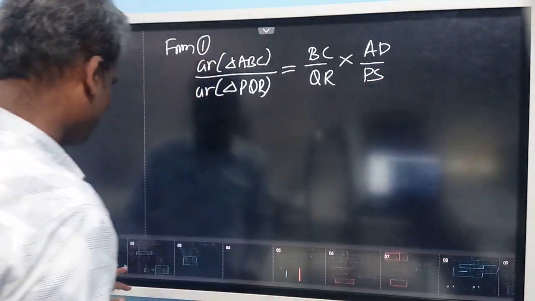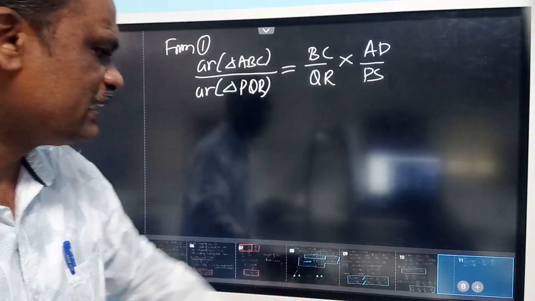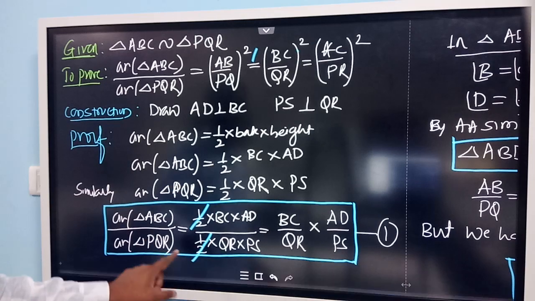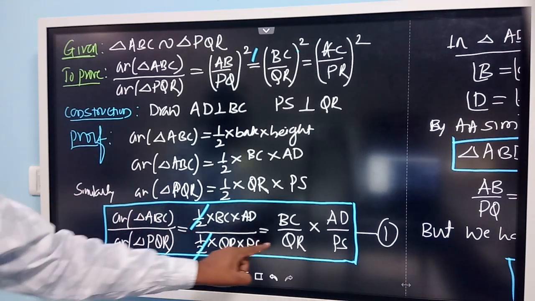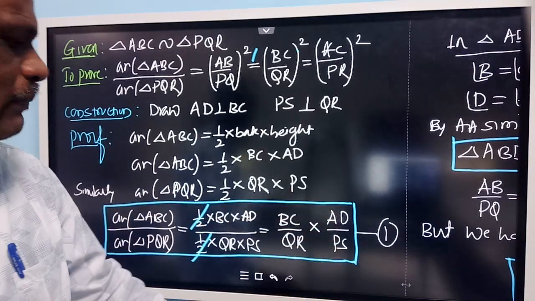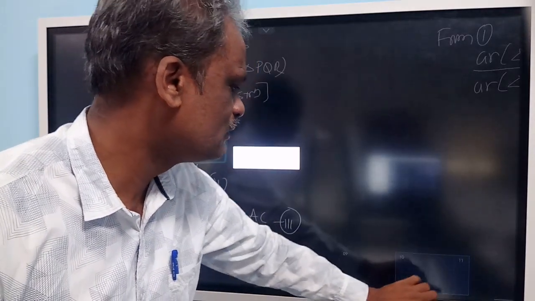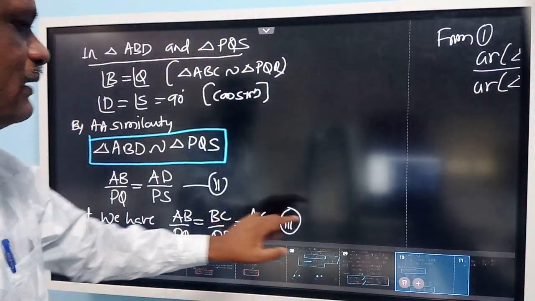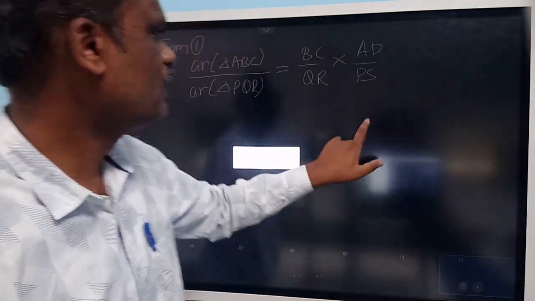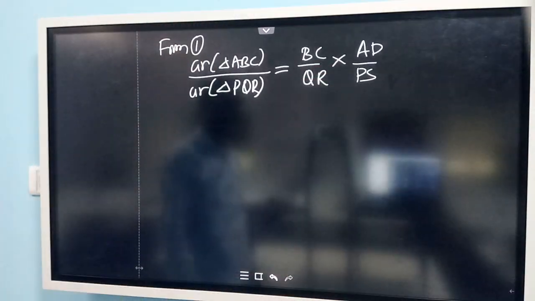So this is what we are adding here. I will show you once again. So this is area of ABC by PQR. We have BC by QR into AD by PS. This is again I have written here. So come to this one. We have written here BC by QR into AD by PS.